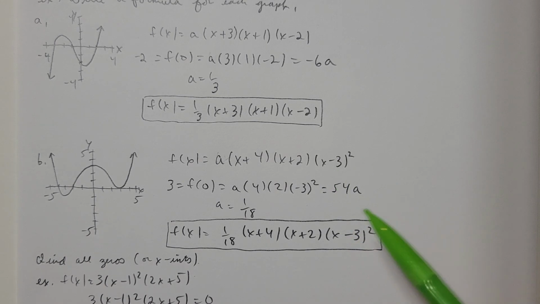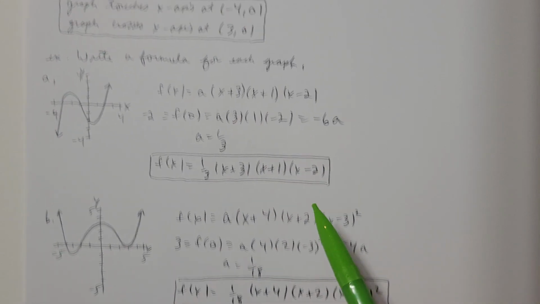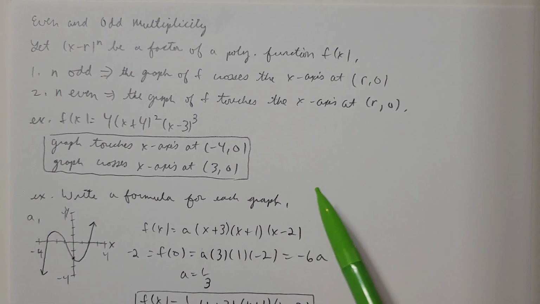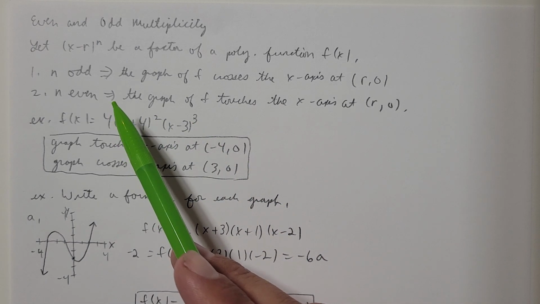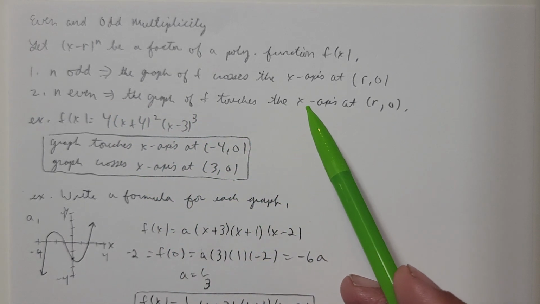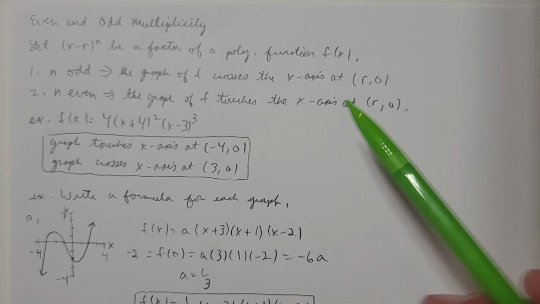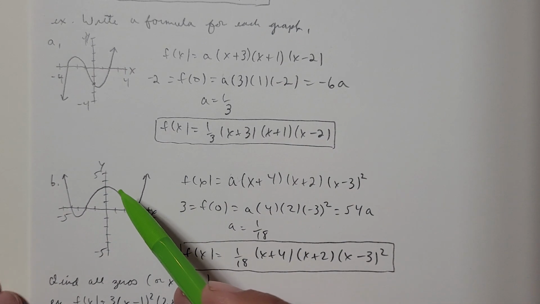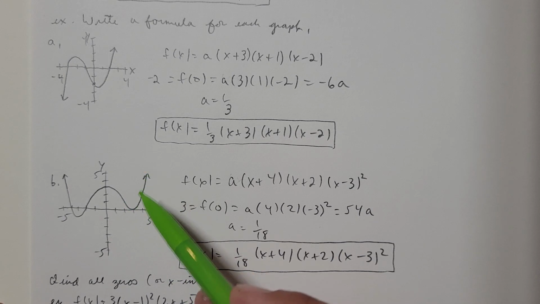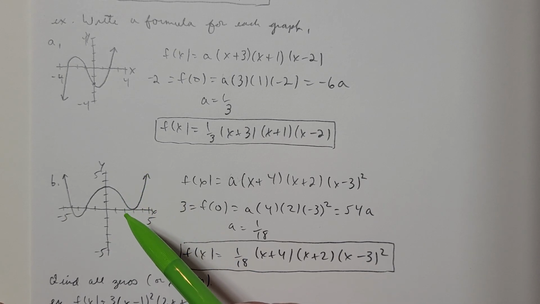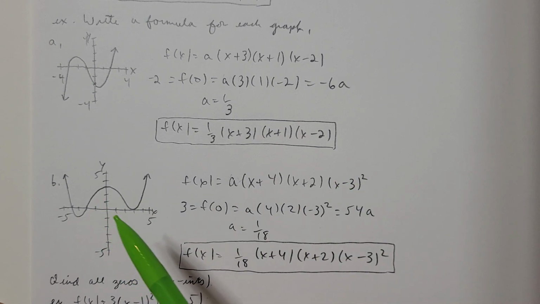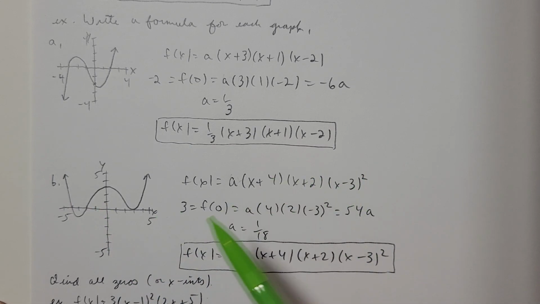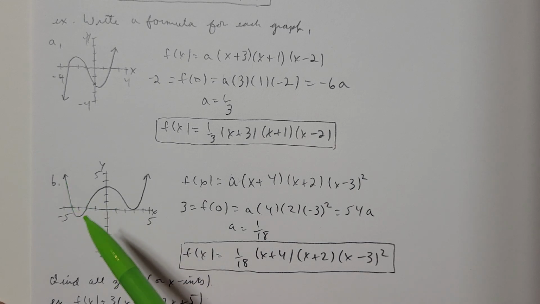Now, I have x minus 3 squared. The reason why I have that is because when the multiplicity is even, the graph of f is going to touch the x-axis at the point r. We come down, touch, and pull away, so I know I'm going to have a degree 2 part there. In all, my answer is going to be a degree 4 polynomial. Right? 2 plus 1 plus 1, that's 4, and because there's 3 turns.